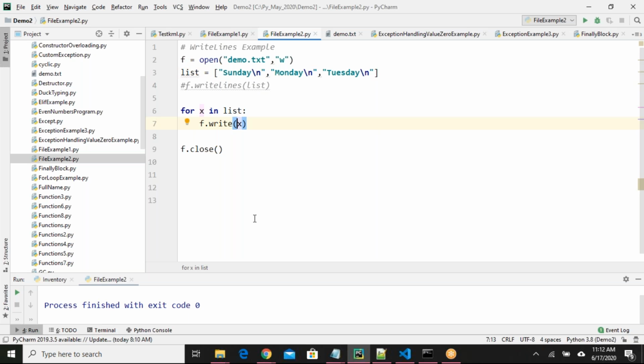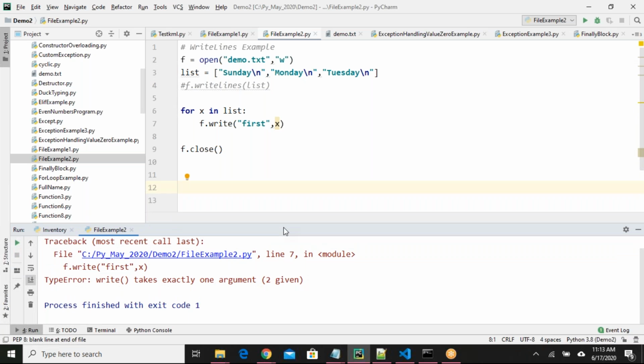No, you cannot write it like that. You have to take some variable, some random variable, sir. You cannot write it like that. I can just run it and see. It's giving an exception.